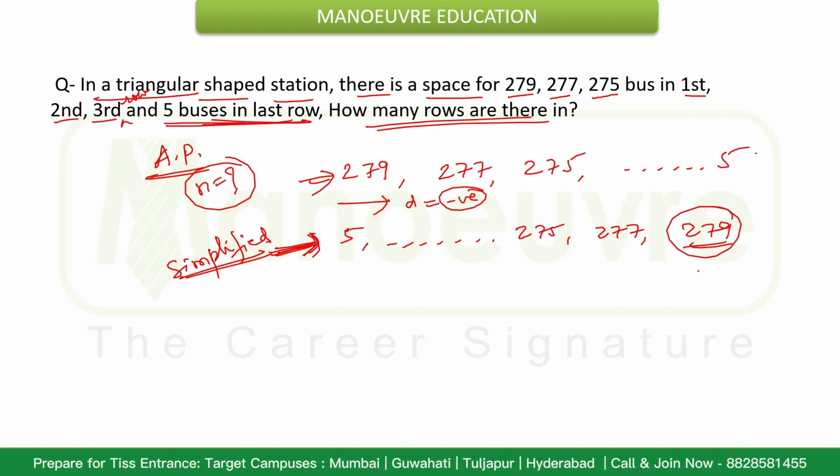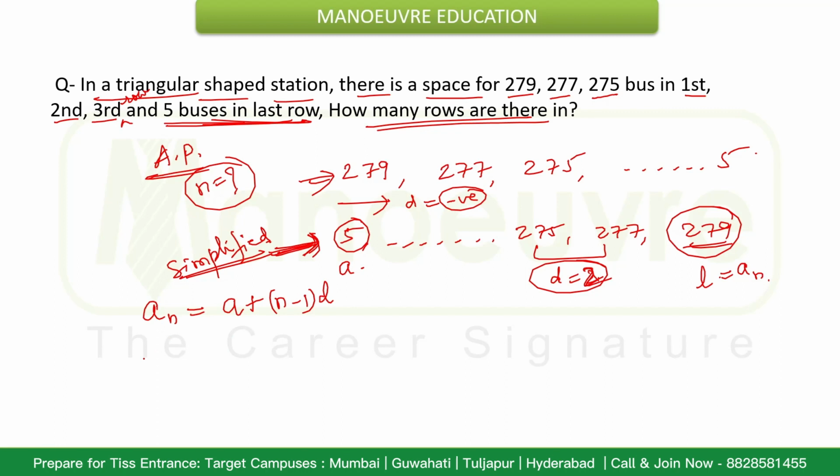So here this will be the last term, the value of L, which is nothing but A of n, and this will be A, and since the difference here is 2, I have got the positive difference as 2 between the two numbers. So clearly I have the formula of the nth term as A plus n minus 1 into D. Now a n, the last term, is 279, is equal to A, the first term, which is 5, plus n minus 1 into D, and I need to find how many rows.